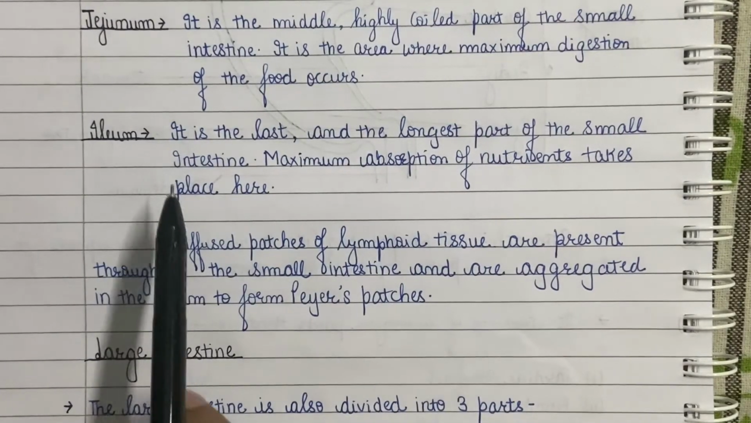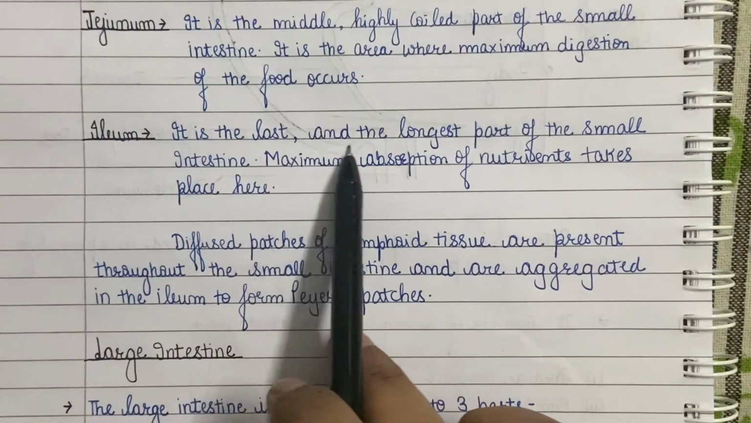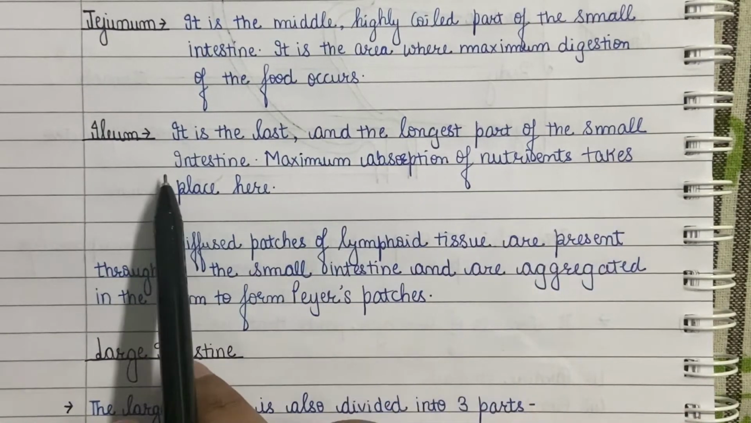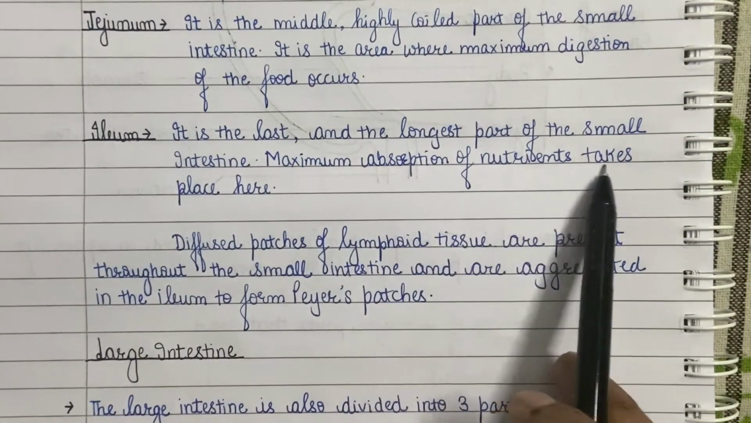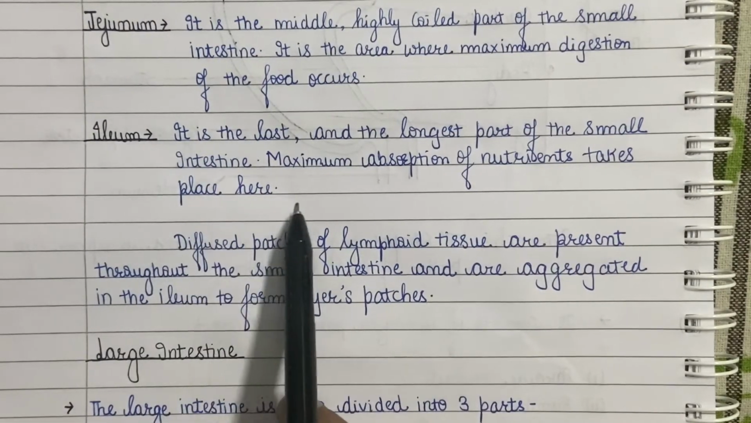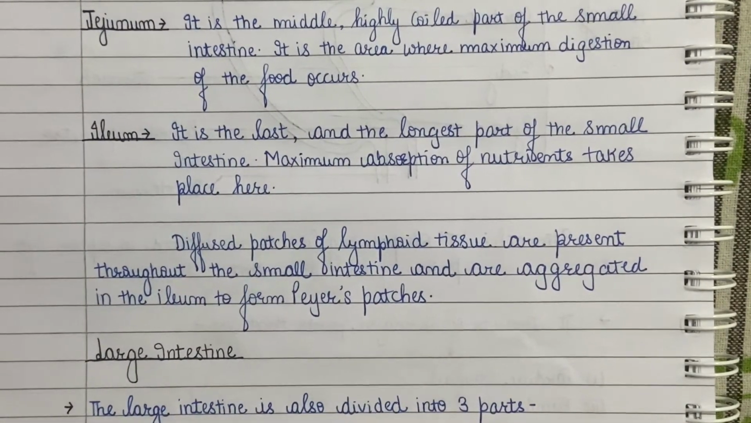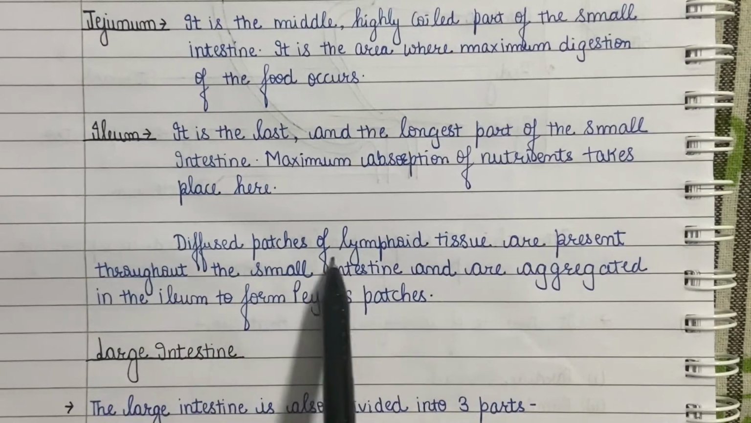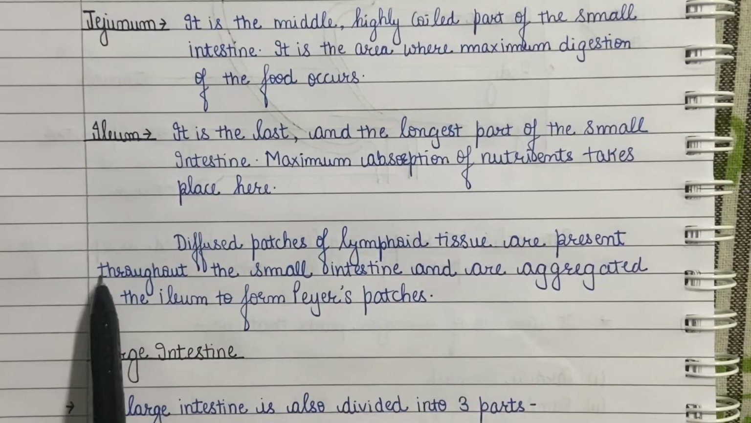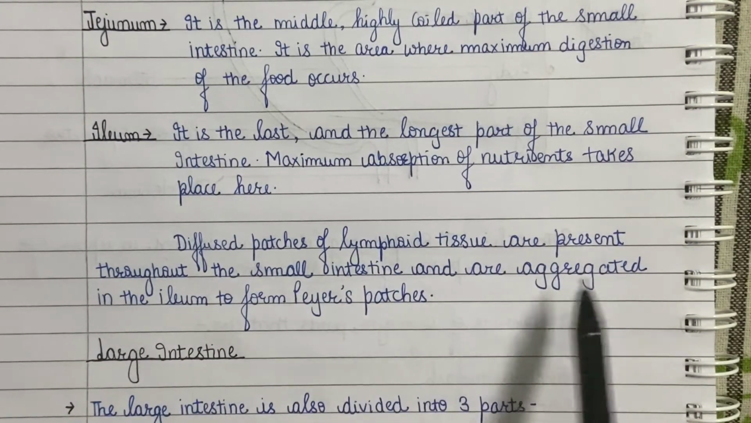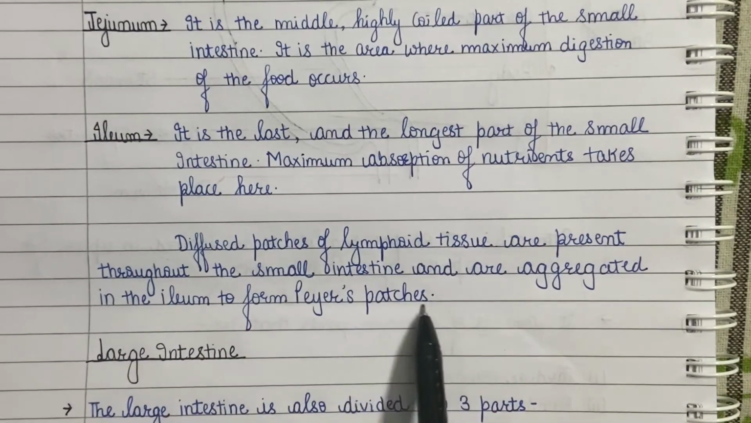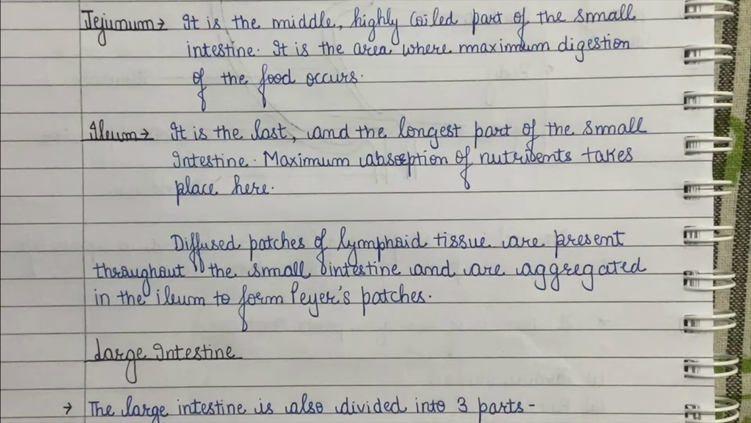Ileum, the last part of the small intestine, is the longest part of the small intestine. It is a highly coiled structure because it is the area where maximum absorption of food takes place. Diffused patches of lymphoid tissue are present throughout the small intestine and are aggregated, meaning combined, in the ileum to form Peyer's patches. It means that lymphoid tissue exists throughout the small intestine, but in the ileum, lymphoid tissue combines and aggregates and forms patch-like structures called Peyer's patches.